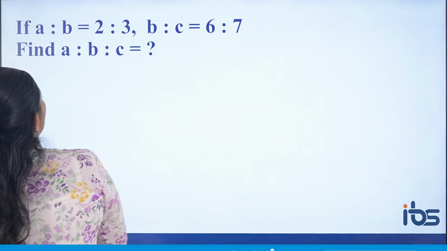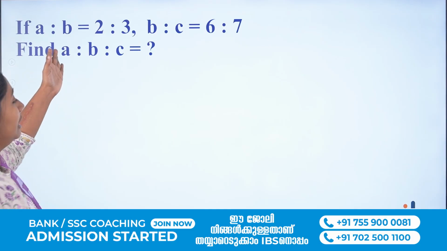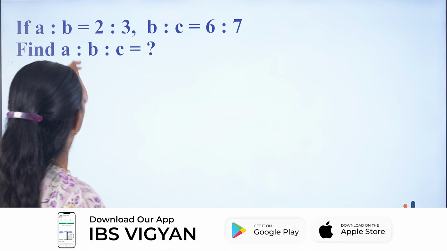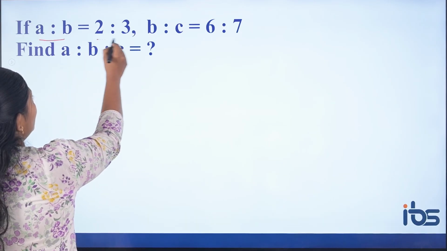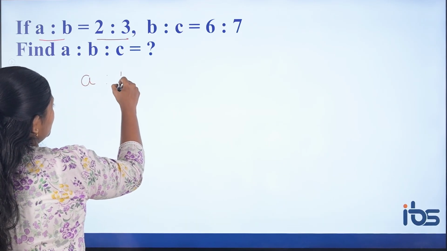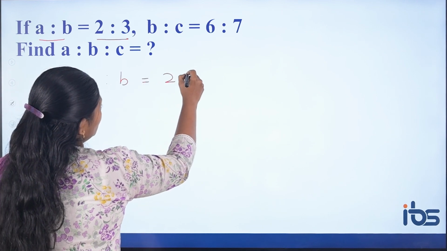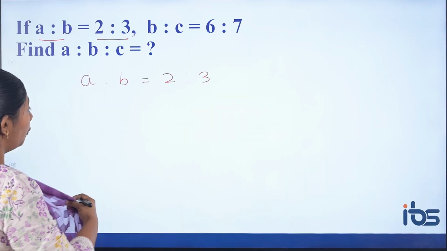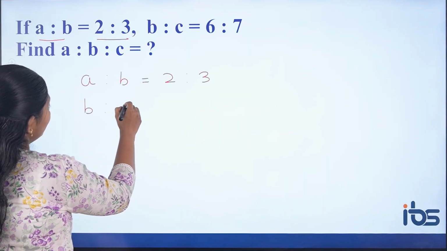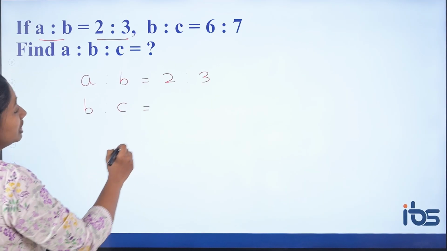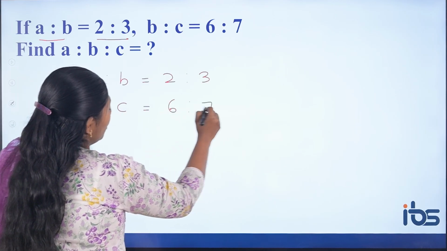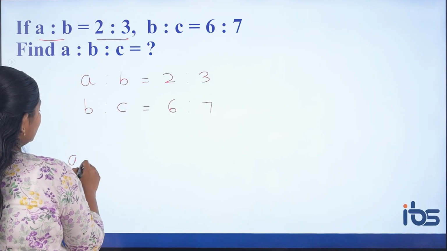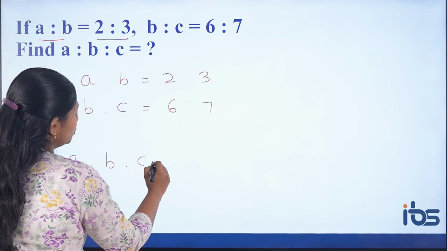Now you have the first question, regarding the comparison. Here we have the relation between A and B. A is to B is given as 2 is to 3. That means you are comparing A with B, 2 is to 3. And now B has been compared with respect to C. B is to C is 6 is to 7. Now you have to find a common relation, that is A is to B is to C.